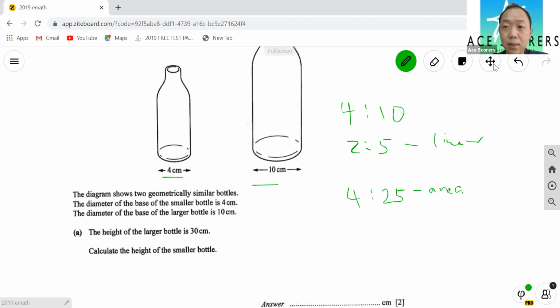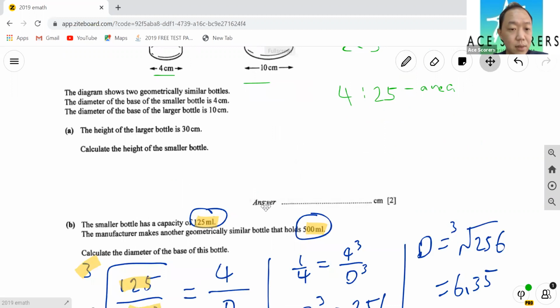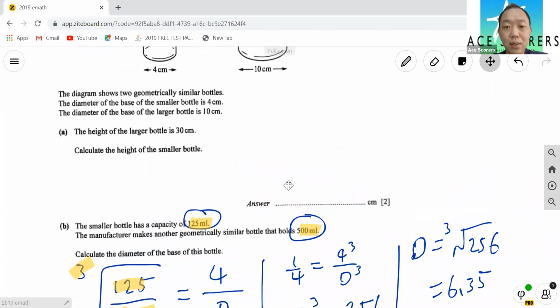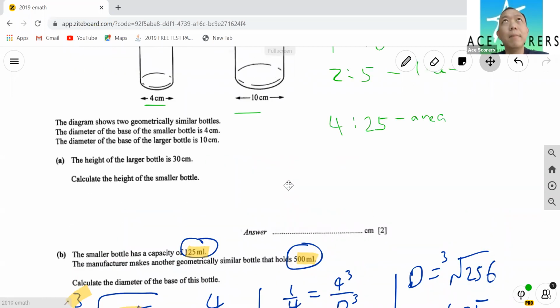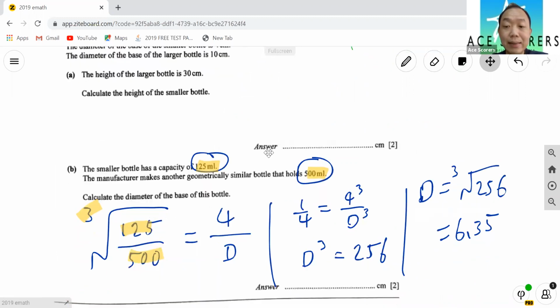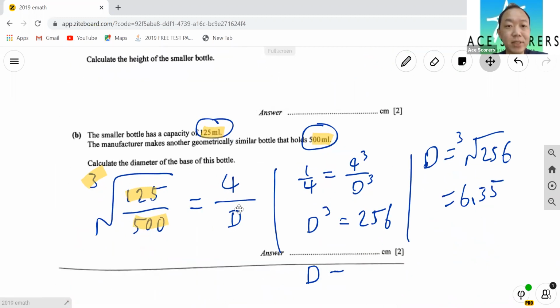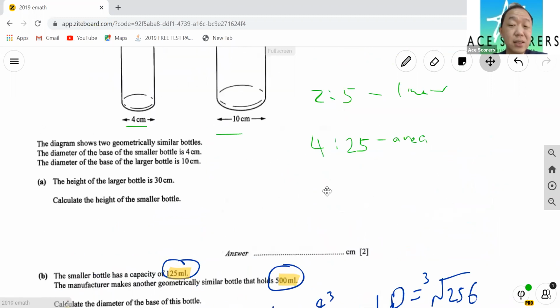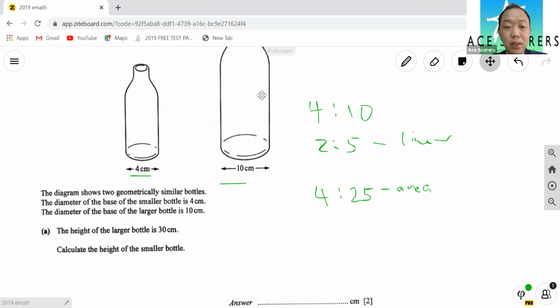Now, but I think later on they're not going to find the area. They are looking at the capacity. So capacity is the volume, right? So you got to switch to cubic scale. Okay, so the thing to note here is you need to know the difference between the linear scale, area scale, and the cubic scale. All right, next one.